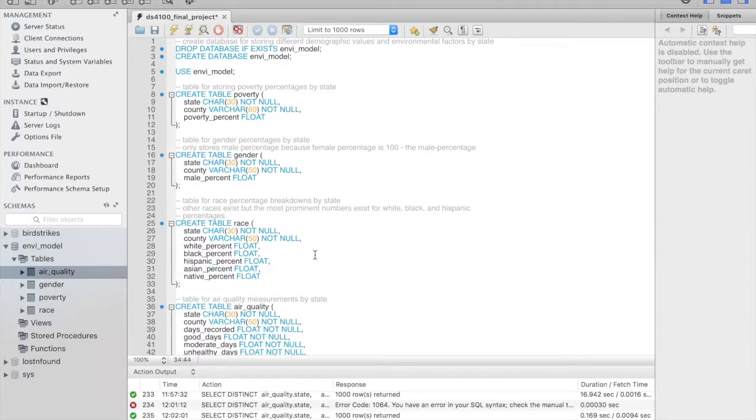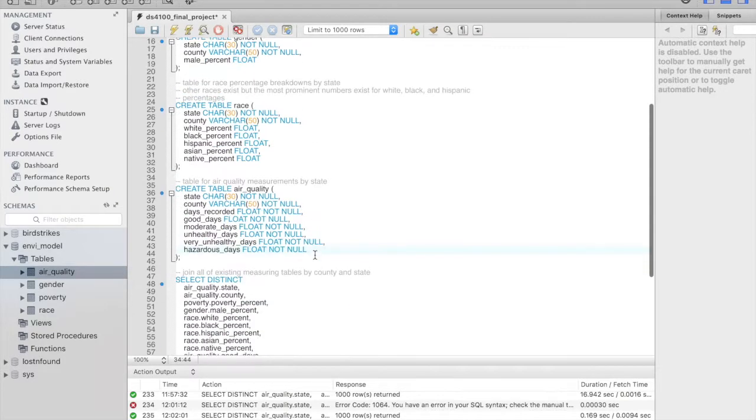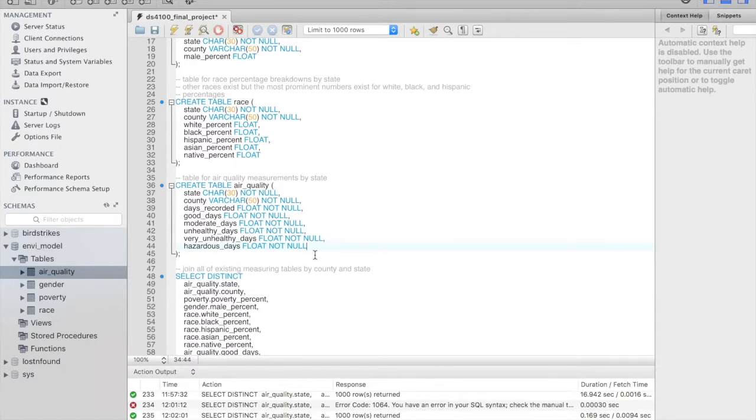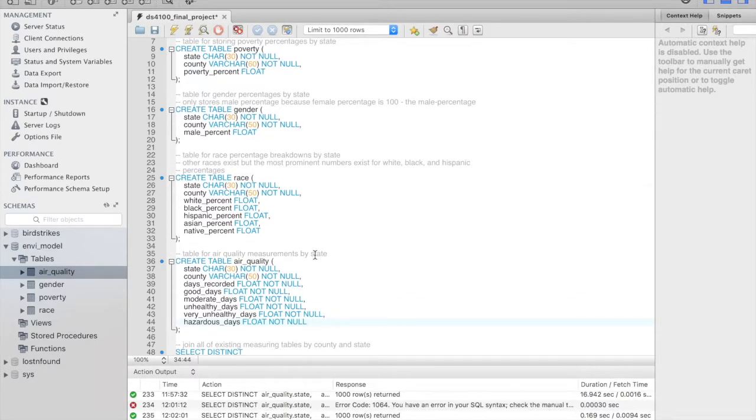And I did this so if in the future somebody else wanted to add a different feature, so for example if they wanted to measure water quality or citizenship status, they could just add another table into the SQL database.